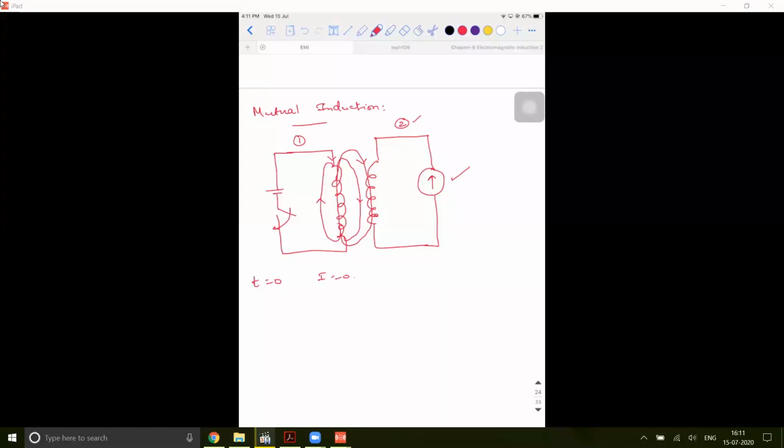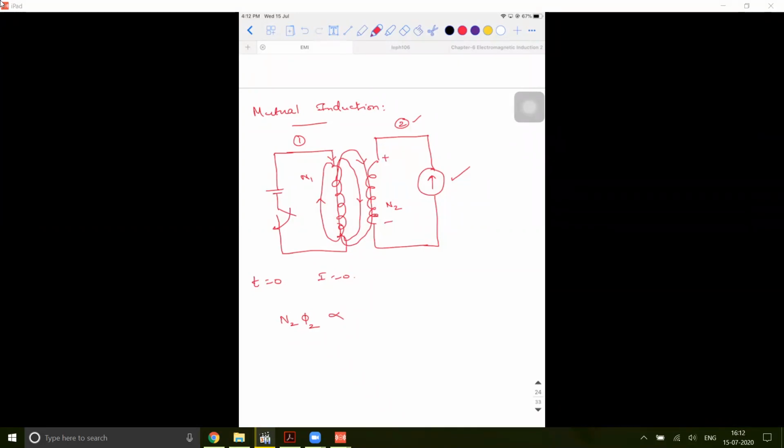So can I say in this case that N2 into phi2, where the number of turns of this coil is N2 and the number of turns in this coil is N1. Since EMF has got induced across this, I don't know which is positive and which is negative, it depends on the scenario. So N2, the number of turns in the second coil, into phi2 is directly proportional to what?